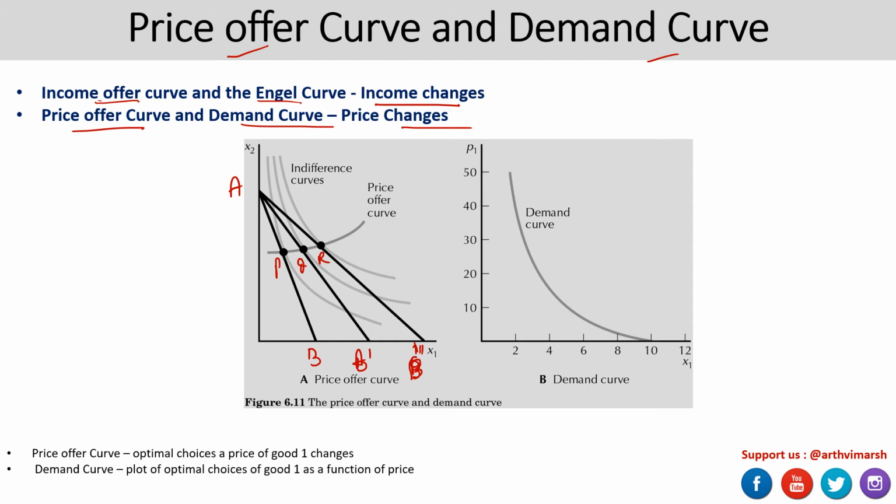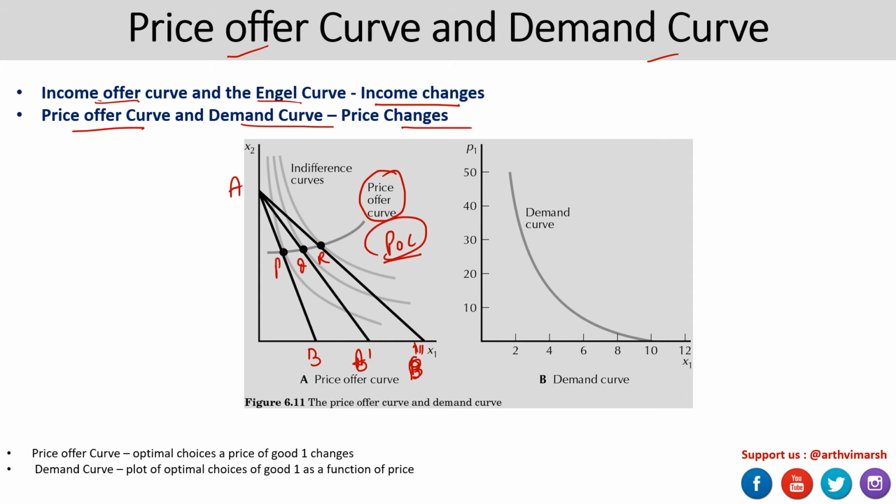Now the locus of the combination of these points, because of the change in price: in the case of the income offer curve, these shifts were taking place because of the change in income, which were parallel in nature. But now because of the change in price, our optimal consumption bundles have changed from P to Q, Q to R, corresponding to price changes. So that's why these are termed as the price offer curve. So this is about the price offer curve.